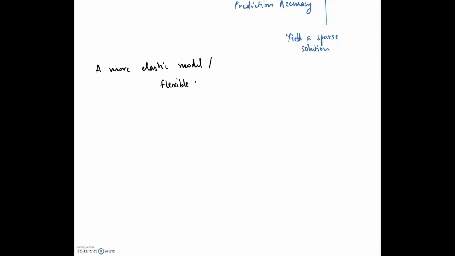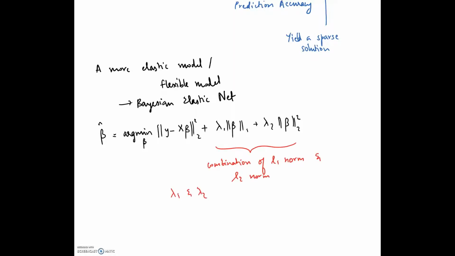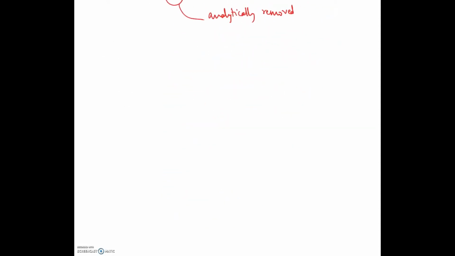So we need a more flexible or elastic model given by the Bayesian elastic net, whose argument is that the final estimator is defined as a rescaled version of the solution of the Lasso, what we just saw. The combination of L1 and L2 penalties makes the optimization problem strictly convex, and the lambdas are the two parameters to be tuned via cross-validation, and lambda 1 can be removed analytically.